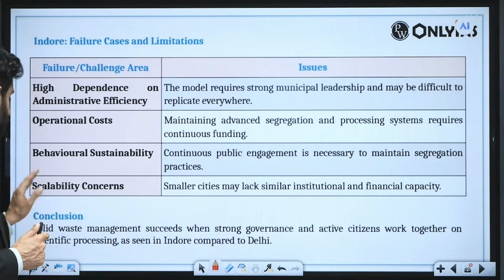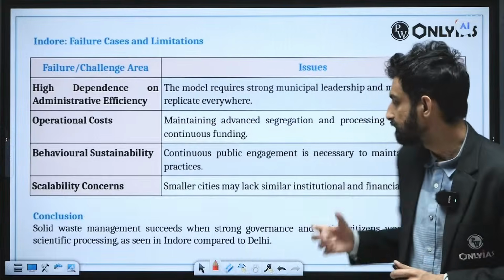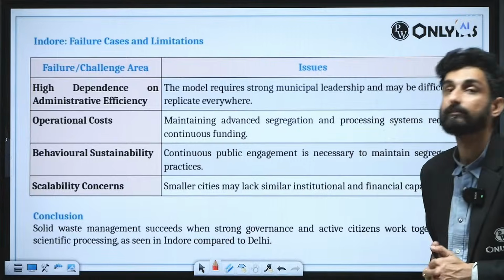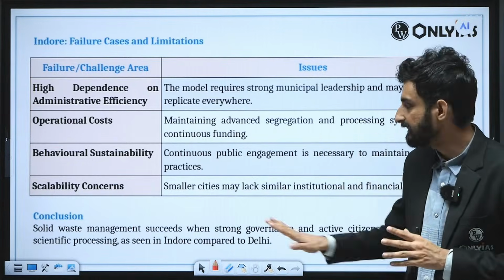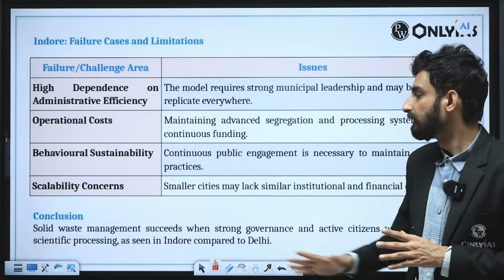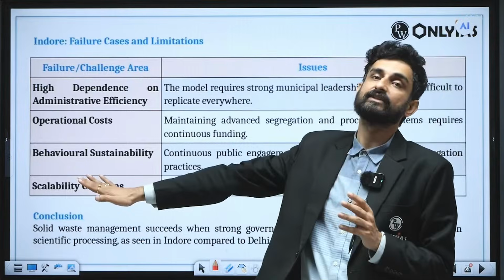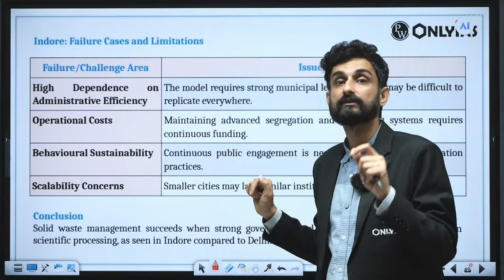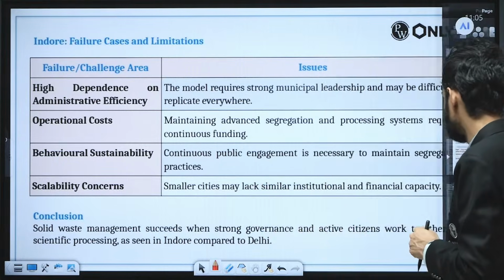The conclusion is that solid waste management succeeds when strong governance and active citizens work together on scientific processing, as seen in Indore compared to Delhi. So we can give a slightly optimistic conclusion where we are not sidelining the case of Delhi, but we are slightly appreciating the case of Indore, because we have seen that Indore has a highly managed, highly scientific way of managing the solid waste which is generated.